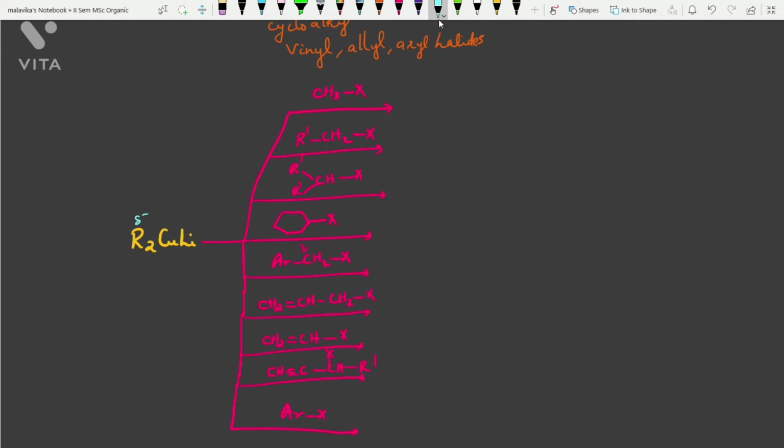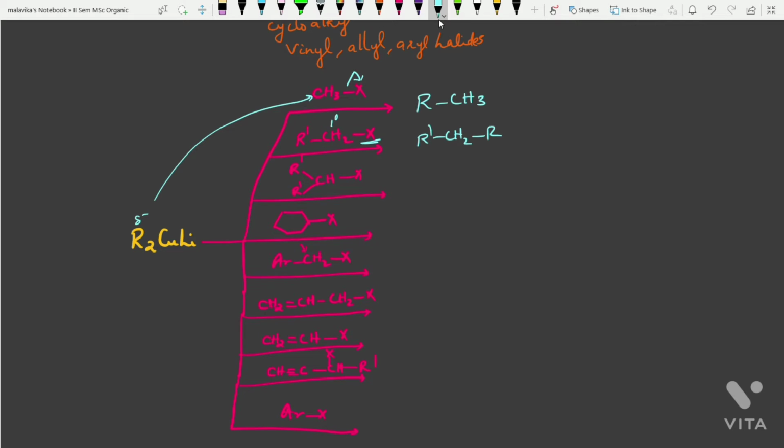Okay, so this will be attacking over here, nucleophilic displacement of halogen will be happening, so you will be getting RCH3 as the product with methyl halide. Now we have primary alkyl halide. Here you will be getting R'CH2R. This halogen will be replaced.